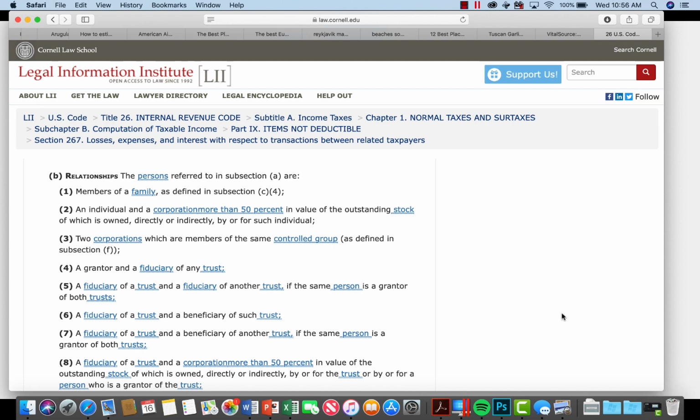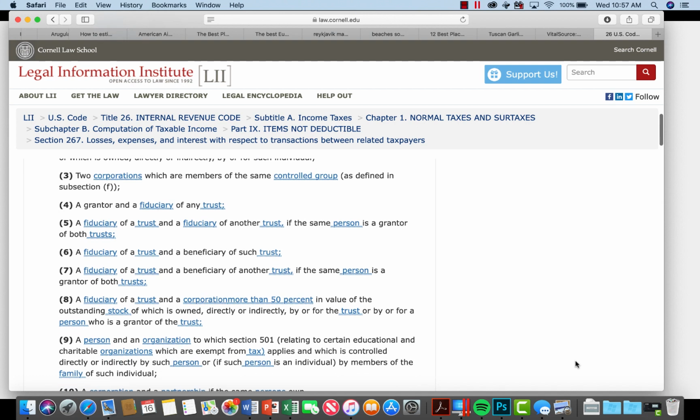So a corporation and a shareholder are treated as related if the shareholder owns more than 50% in value of the outstanding stock. All right, and they can own it directly or indirectly. So if a shareholder owns 60% of Corporation X, the shareholder and Corporation X are related. Since they are related, there's going to be limitations on distributions of loss property.